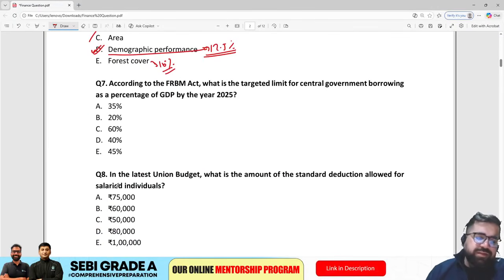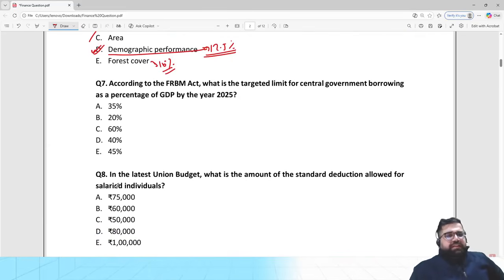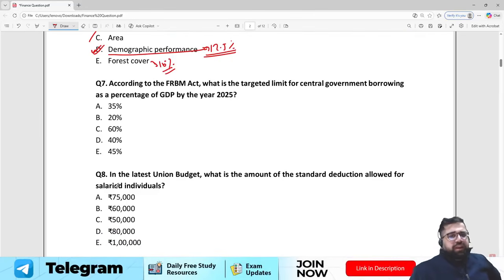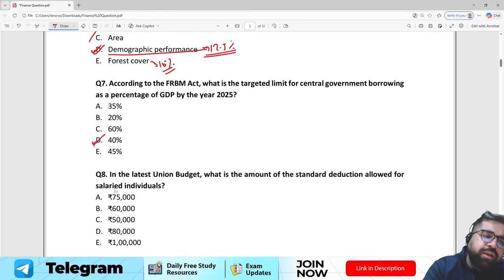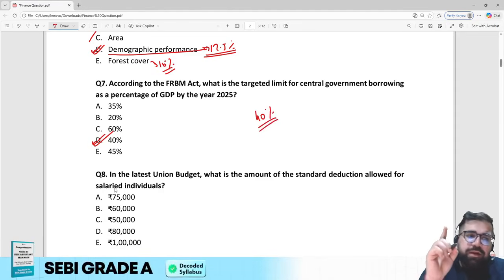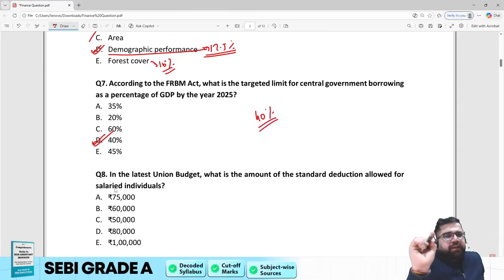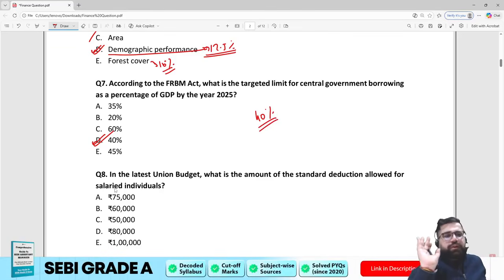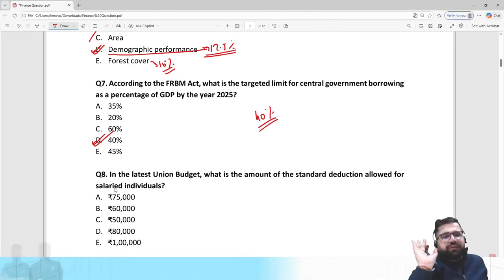Next question, question number 7. Question number 7 says, according to the FRBM Act 2003, what is the target limit for central government borrowings as a percentage of GDP by the year 2025? Again, a factual question. The correct answer will be option number D, which is 40%. Right? Because as per the FRBM Act, the central government cannot exceed this particular borrowing limit by the year 2025.